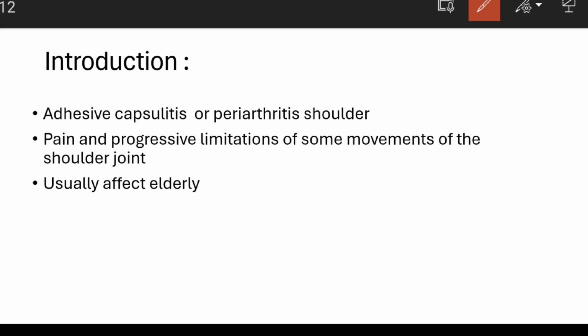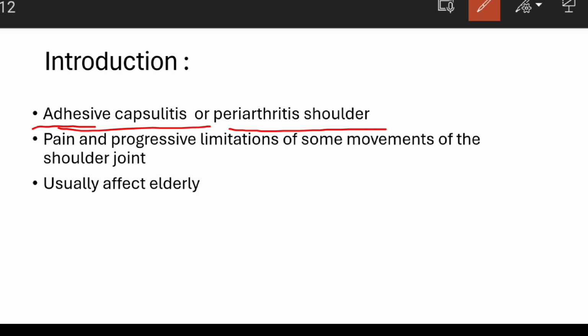Frozen shoulder is also known as adhesive capsulitis or periarthritic shoulder. Adhesive, if you decode this word, means something which helps in the binding. You can imagine gum. Capsulitis means inflammation of the capsule. So it is known as adhesive capsulitis or periarthritic shoulder.